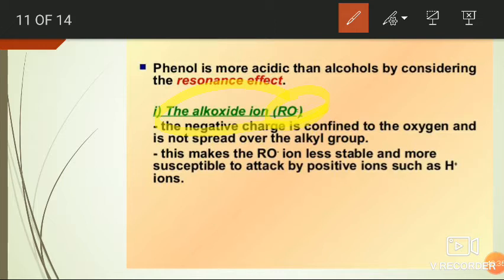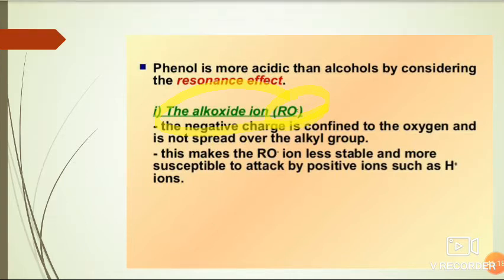There is no chance for the alkoxide ion to exhibit resonance structures. Here, the negative charge on the oxygen atom is confined to the oxygen atom only. It doesn't disperse into the chain. So, it lacks resonance. So, it is more available to attack by the proton. So, the ionization or loss of proton by the alcohol is somewhat less when compared to phenols. Okay, fine.